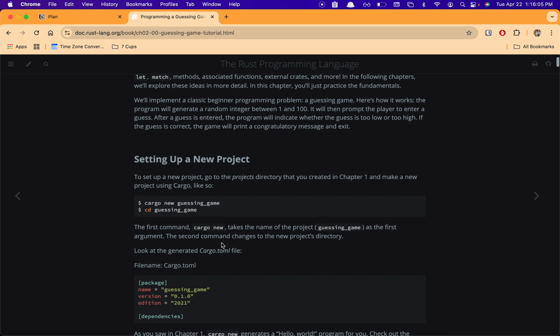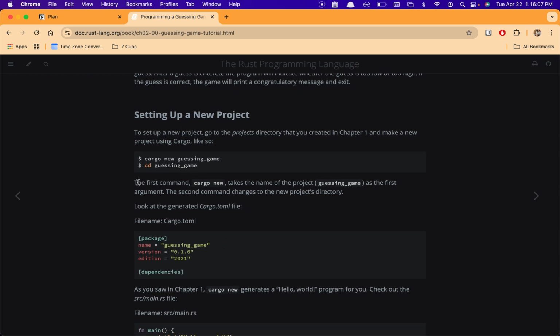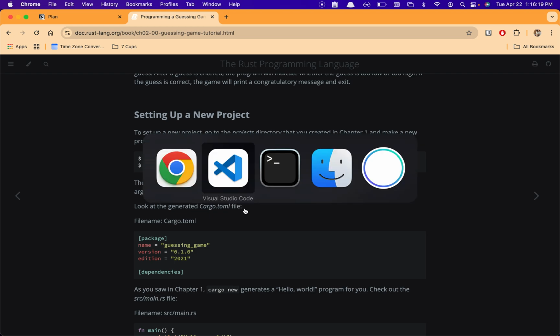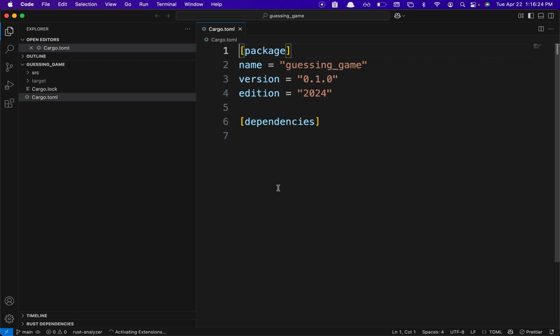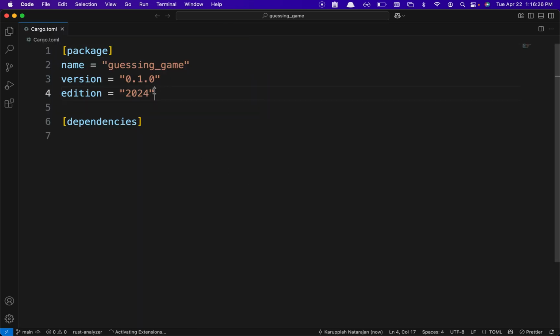So now we have a new project, and so the first command, cargo new, takes the name of the project. So we have it as the first argument. The second command changes to the new project's directory, right? So look at the generated cargo.toml file, and have this. So the edition is 2024.